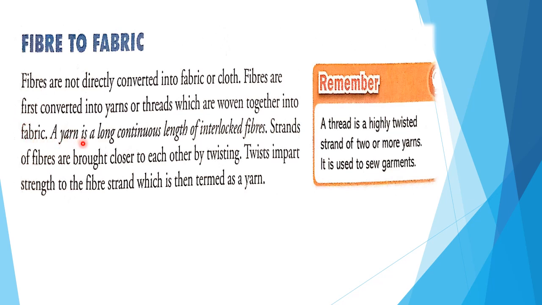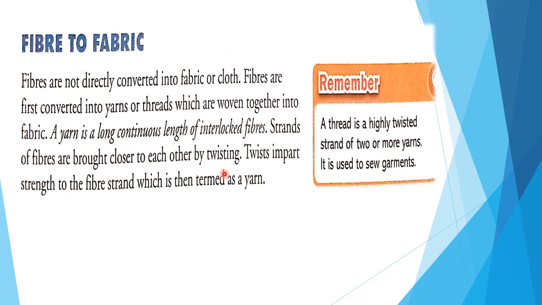A yarn is a long continuous length of interlocked fibers. Strands of fibers are brought closer to each other by twisting.